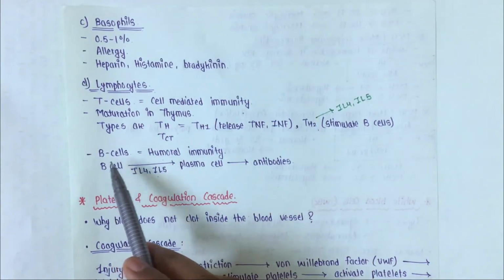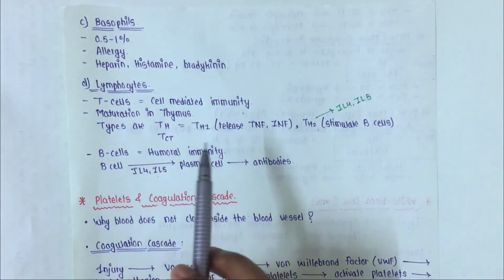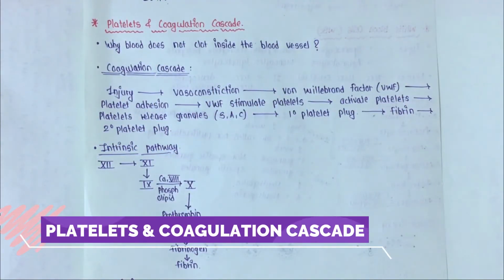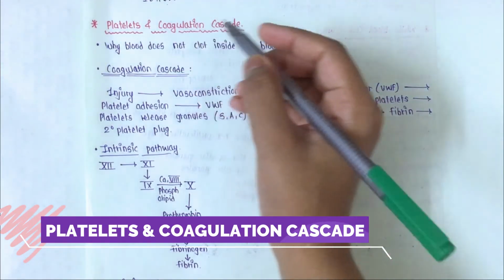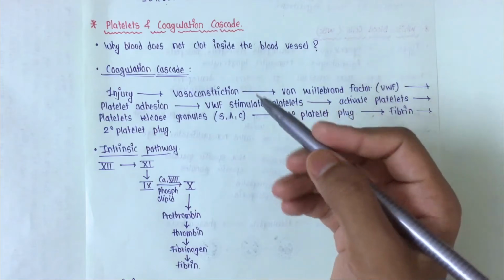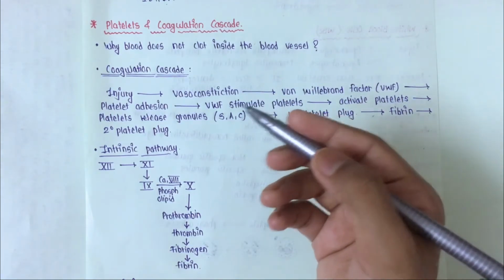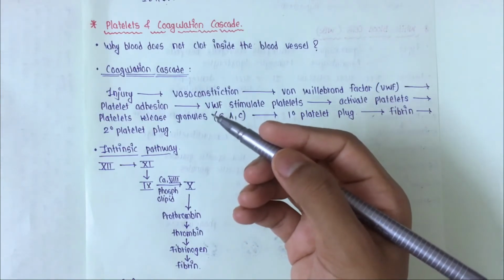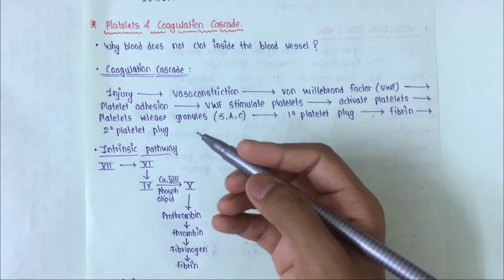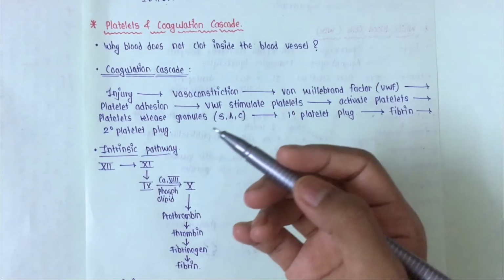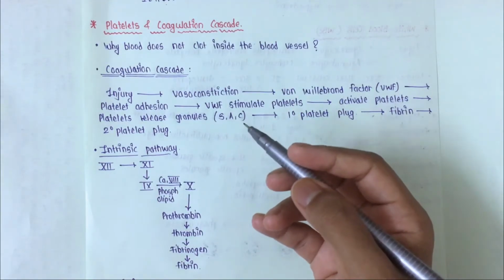And B cells are formed in bone marrow, and after going to the peripheral blood they are matured. Now we will see platelets and the coagulation cascade. Platelets, also called thrombocytes, are anucleated cells of about 2 to 3 microns. You can remember it like this: 2 or 3 platelets together make up one RBC, as one RBC is 7 to 8 microns.